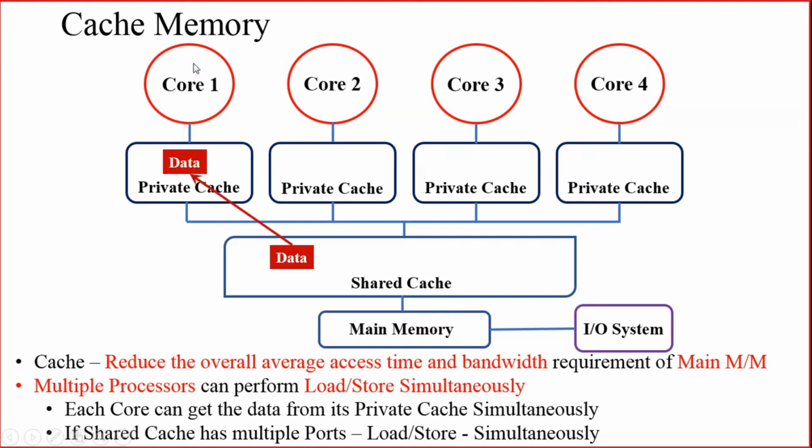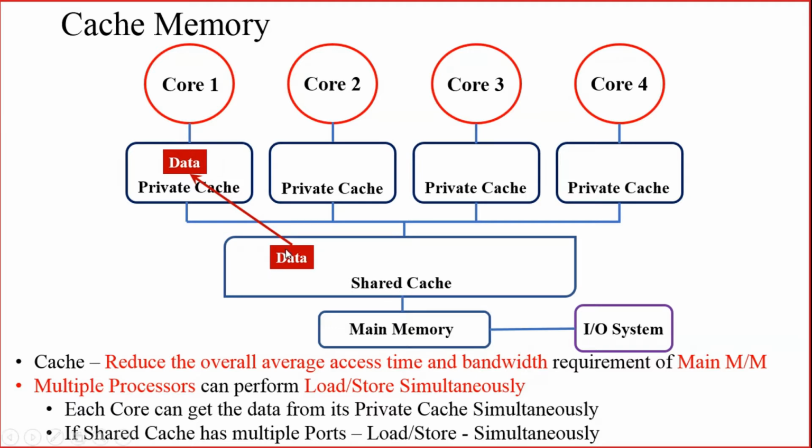Let us take that core 1 needs to take data from a particular address location, say for example D. So what will happen? Core 1 tries to get the data from the private cache, and initially the private cache was not having any data. The data was only available in the shared cache in our scenario. So when core 1 tries to get the data from address location D of the private cache, initially the data was not available there. So a cache miss will happen. Then core 1 will try to get the data from the shared cache.